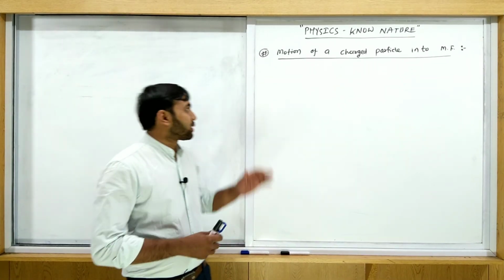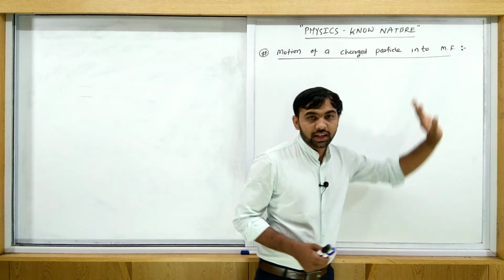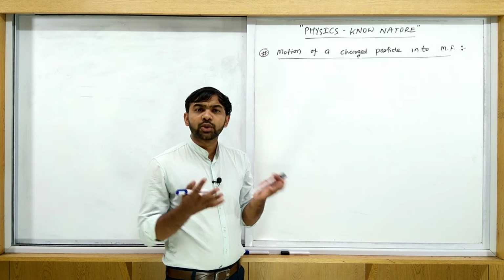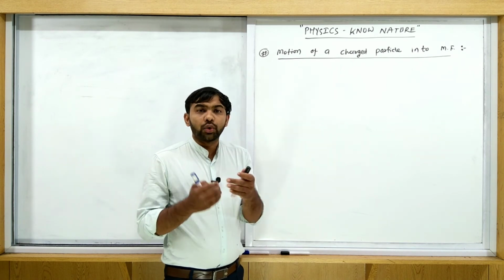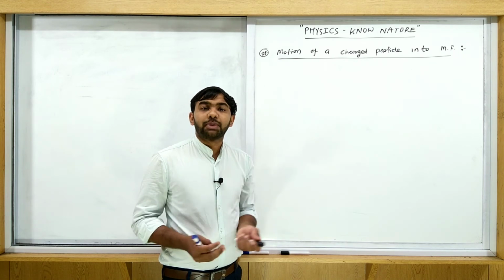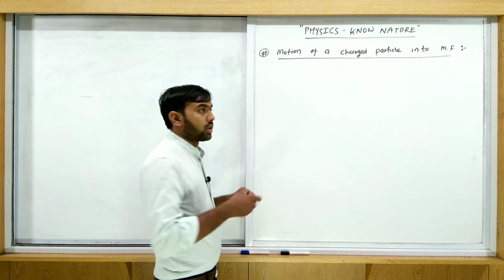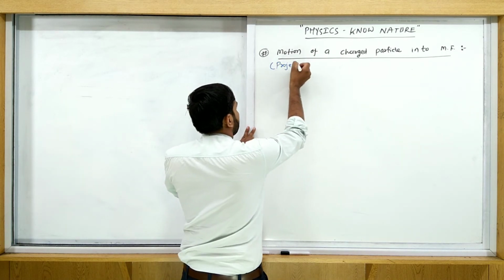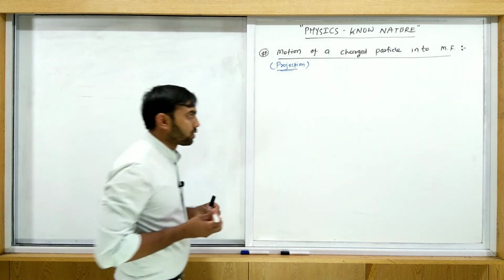Okay guys, now comes the next topic, and that is the motion of a charged particle in a magnetic field. Motion means how we project the charged particle into the magnetic field, how this charged particle is moving, and on which path it is moving. So motion of a charged particle means projection of the charged particle into the magnetic field.